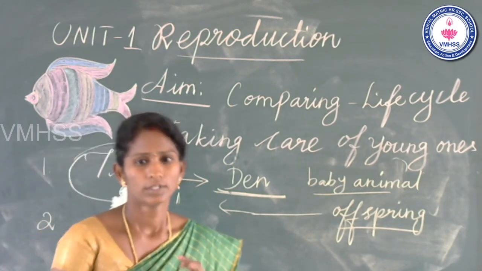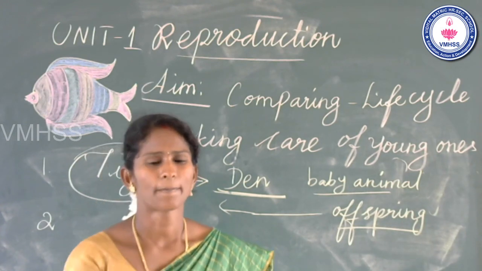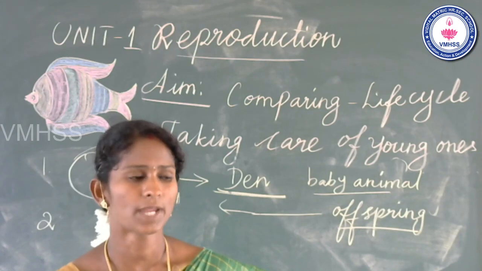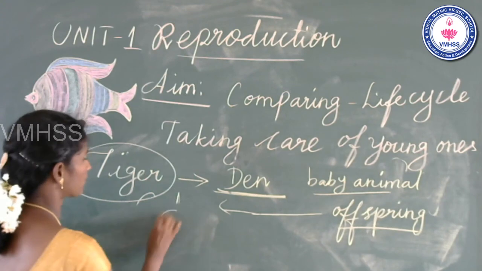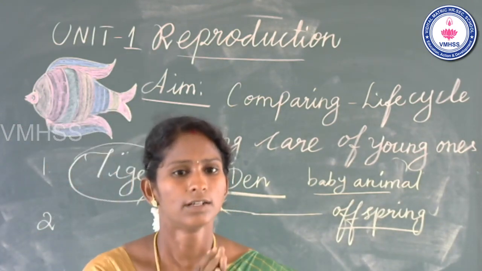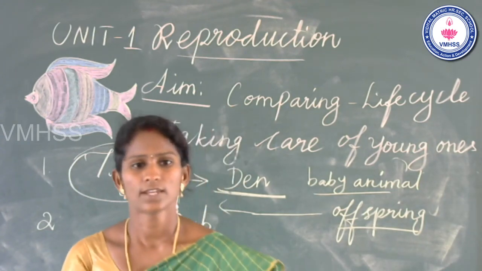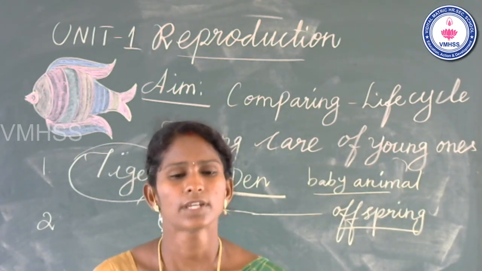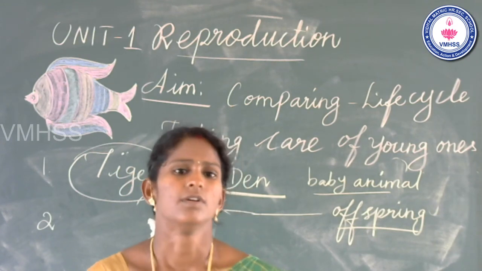Okay, we saw the slides of three pictures: tiger, cow, and humans. What is the baby animal of a tiger? Cub. The birds also take care of their young ones. So the baby of each and every animal depends upon its parents.